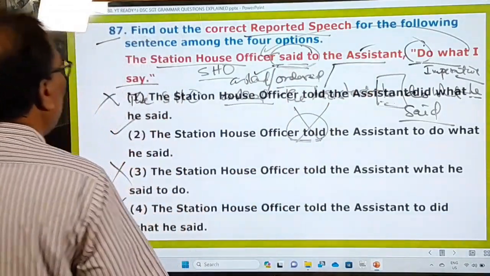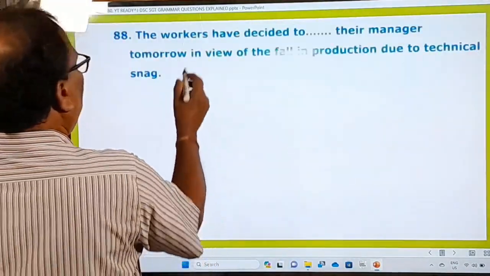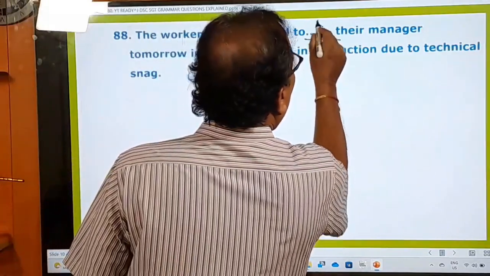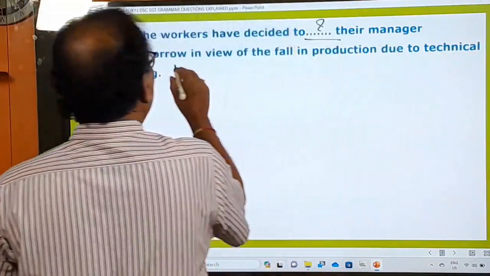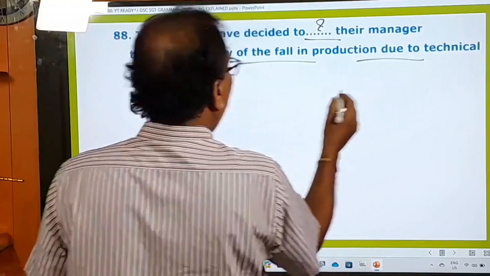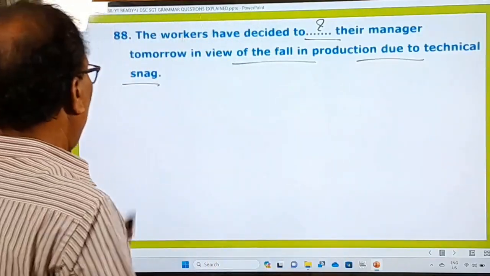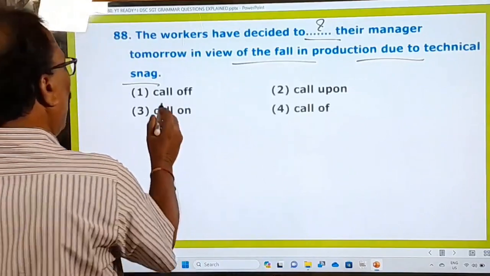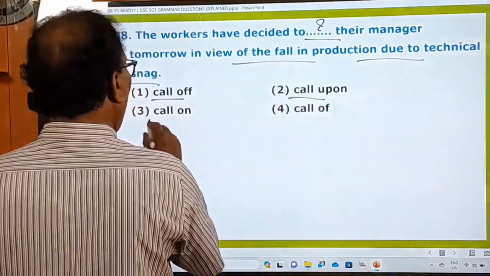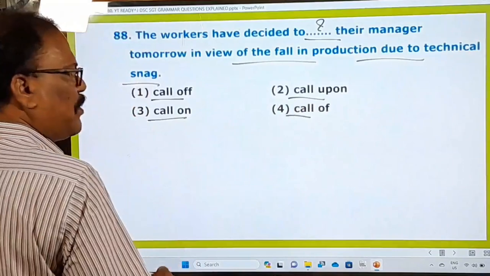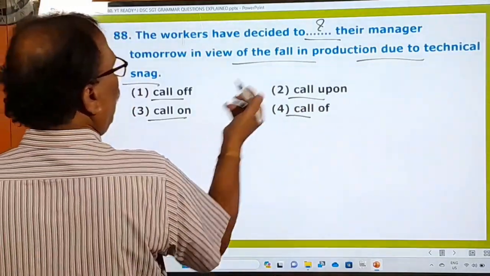Right, now let's go to the next question. 88th one. The workers have decided to dash, here is a blank given, their manager tomorrow in view of the fall in production due to technical snag, technical meaning problem. Right, and what are the options given here? Call off, call upon, call on. These are all phrasal verbs, and of course here what to use.